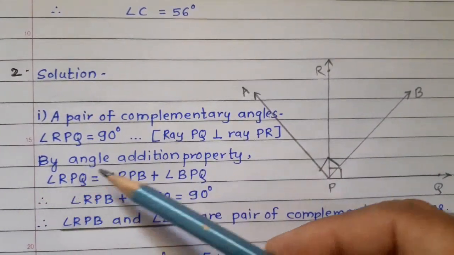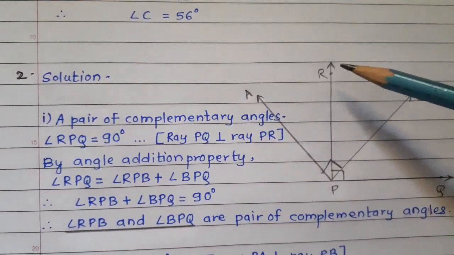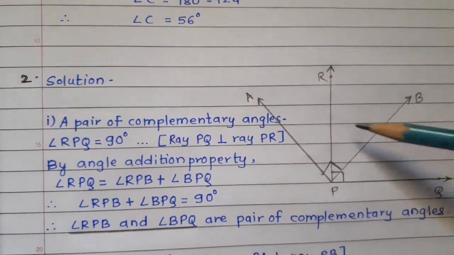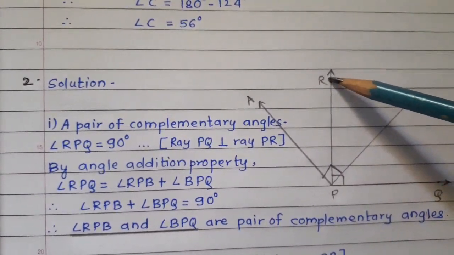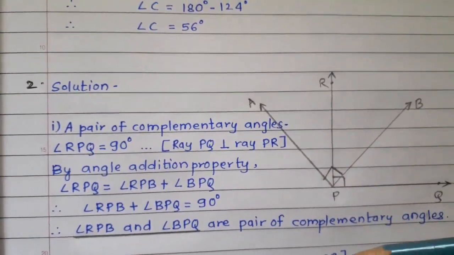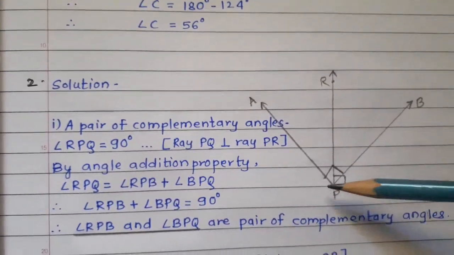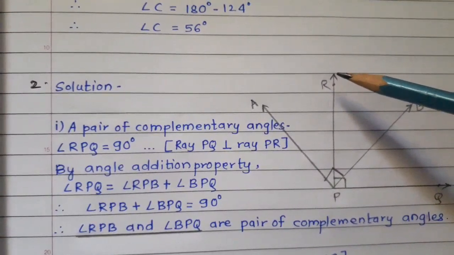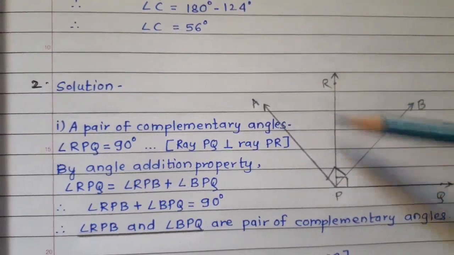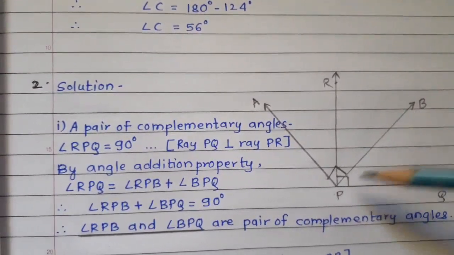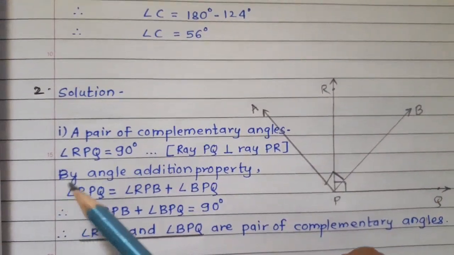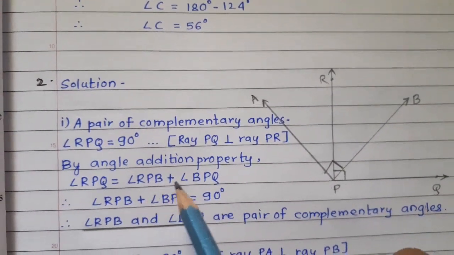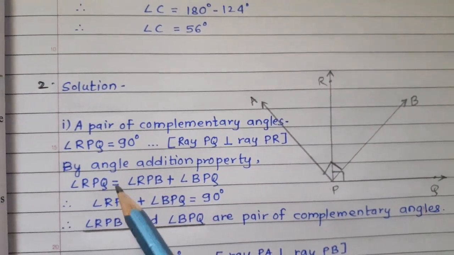So by angle addition property, here angle RPQ is made up of the sum of these two angles: angle RPB plus angle BPQ. So angle RPQ is made up of the sum of two angles, angle RPB and angle BPQ. Here by angle addition property, angle RPQ is equal to angle RPB plus angle BPQ.